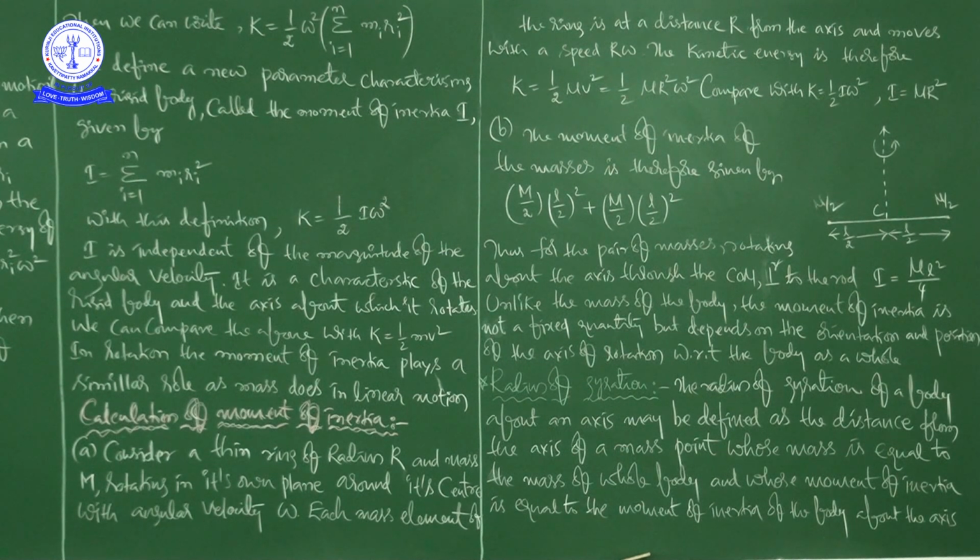Basically two things, one is mass, another one is position of the axis of rotation, okay, right. So this is all. If you go for the dimensions of moment of inertia, it is ML square, and SI units are kg meter square, okay. And calculating moment of inertia helps you a lot, right.